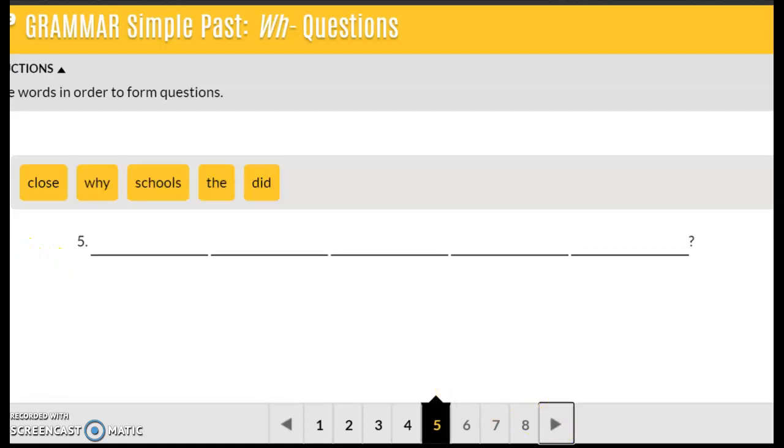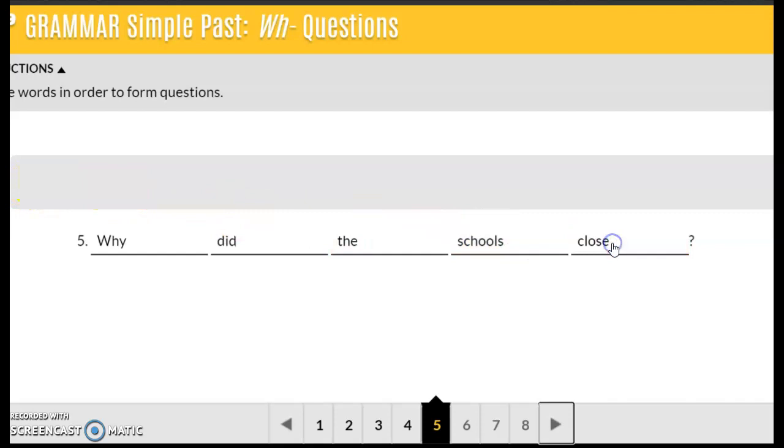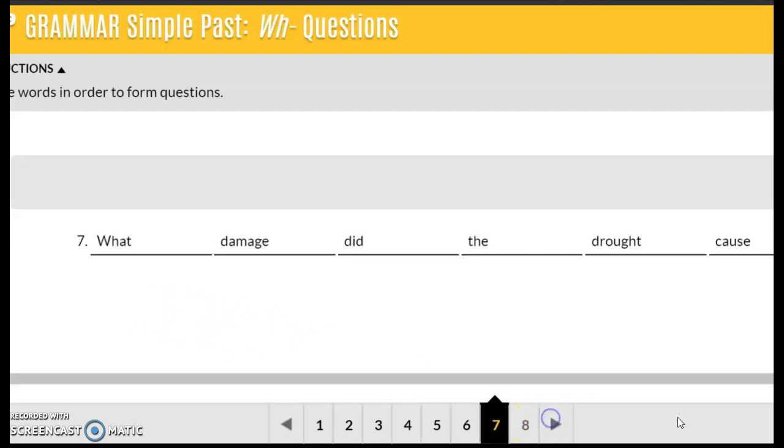Number 5. WH word, why. Helping verb, did. Subject, we're going to say the schools, and then the base verb is close. Why did the schools close?